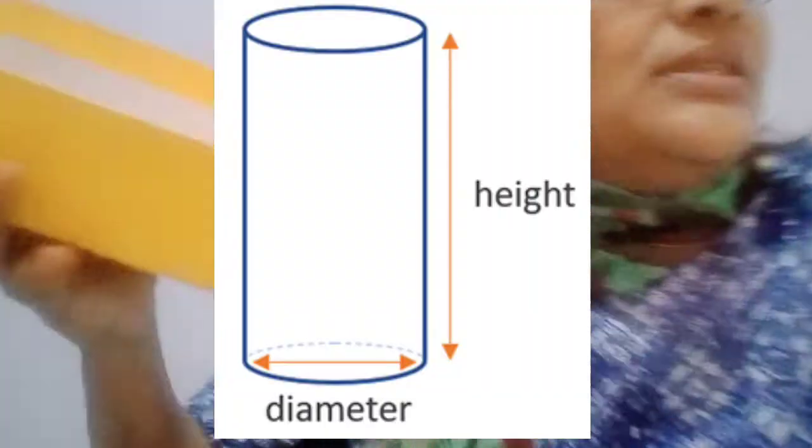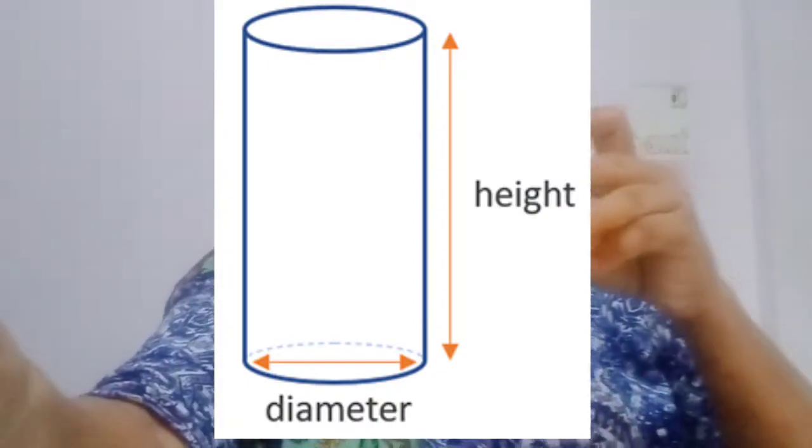So this is a box. This is a cuboid. So what is meant by volume? Space occupied by a substance is its volume. Whatever space is there in this box is called its volume. Space inside the object is called volume. I have this bottle. Whatever space is there in this bottle is its volume.